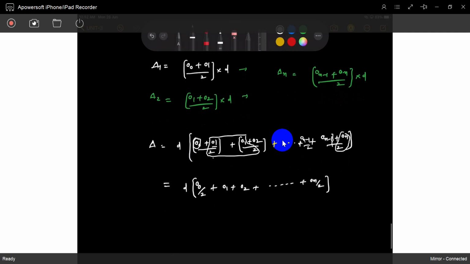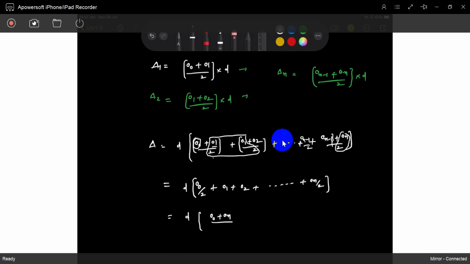So O0 will come only one time, that's why O0 by 2. Same with On, the last ordinate, coming only one time, so On by 2. Remaining all will get two times, O1 by 2, O1 by 2. So those additions will give O1. If you see, it is the same thing.